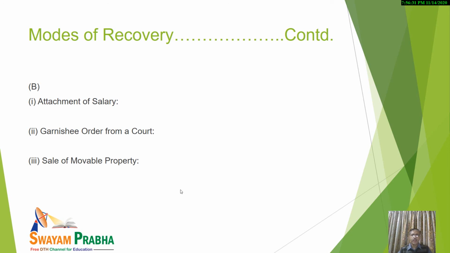So it is very essential, and in this case B can't pay the money to A, but is required to pay it to the income tax department only.